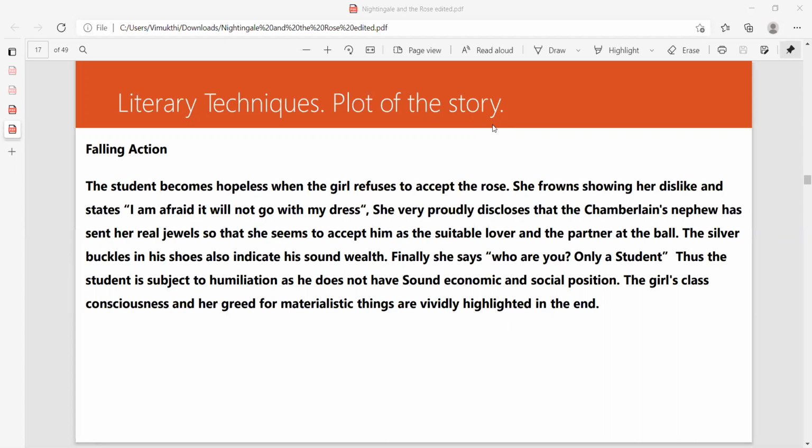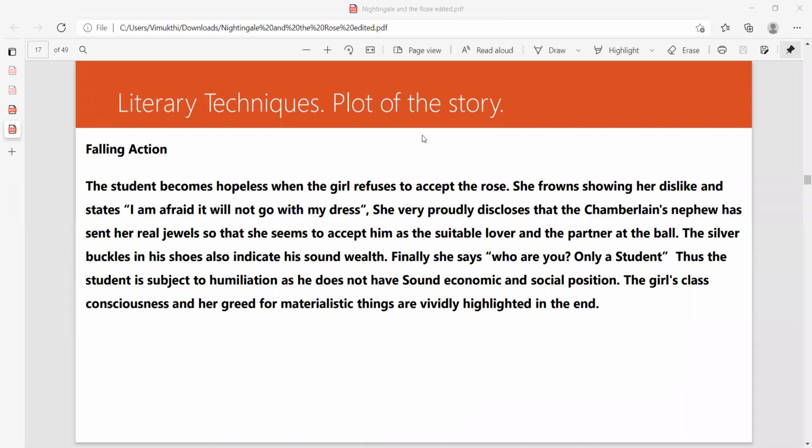The girl is right, but the girl should not humiliate the boy. That is correct. So she could have kindly said, basically, I have a boyfriend, so you should not come with this red rose, right? That is not nice, because I don't want to lie, because I have a boyfriend. I have Chamberlain's nephew. So she should not have told him that his shoes don't have this thing and that.